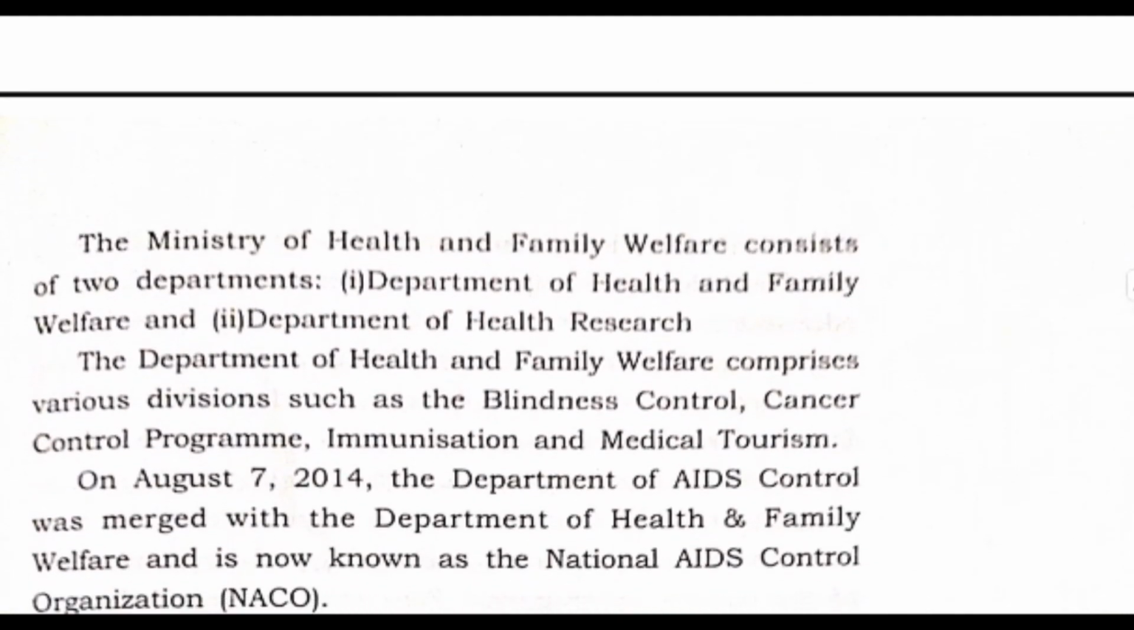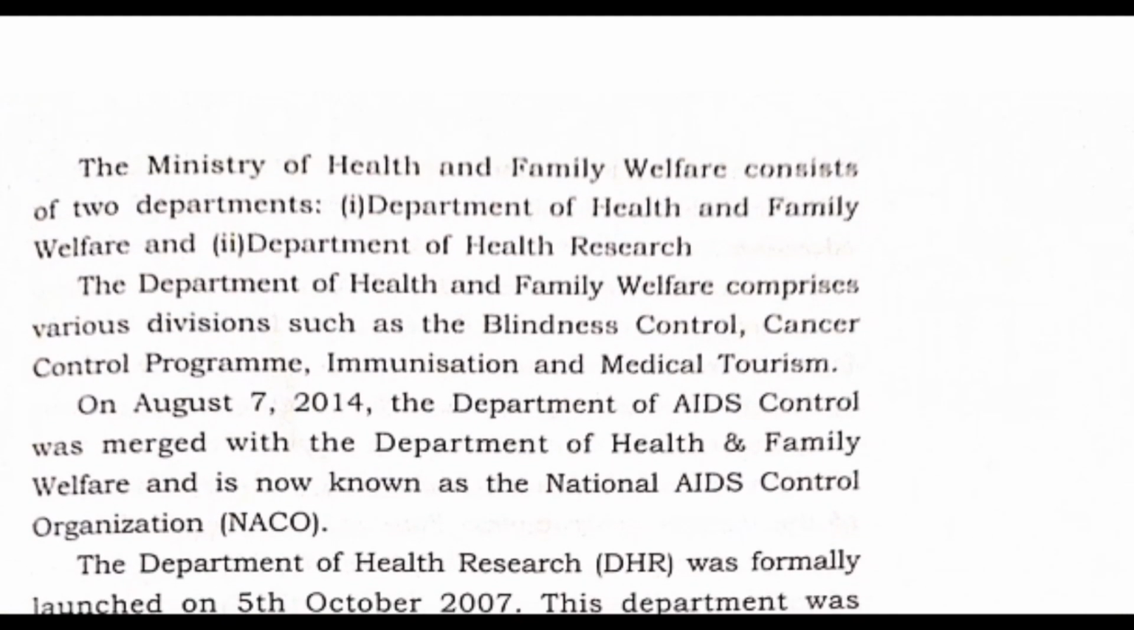Now you see, the Ministry of Health and Family Welfare consists of two departments. This is very important for you class 10 students, please mark it. It says that the Ministry of Health and Family Welfare consists of two departments. How many departments? Two departments. Department 1 is the Department of Health and Family Welfare, and number 2 is the Department of Health Research. One is Health and Family Welfare, another one is Research.